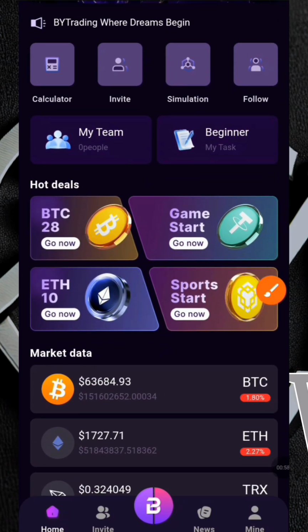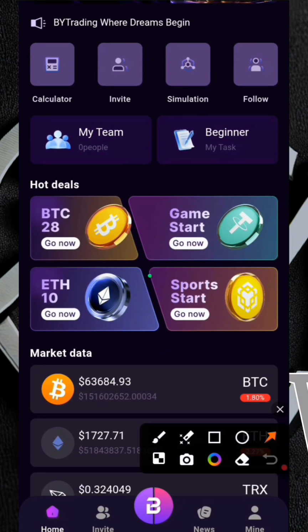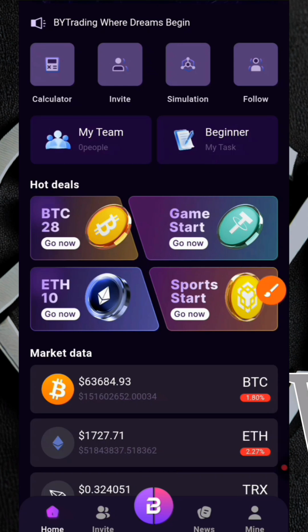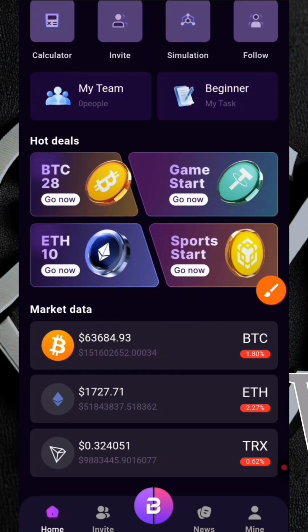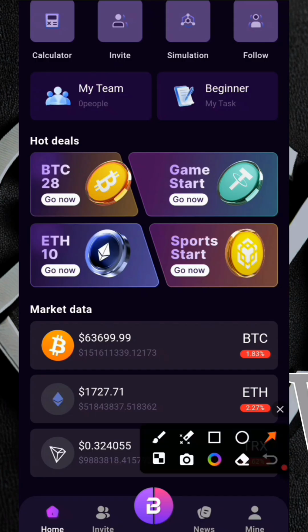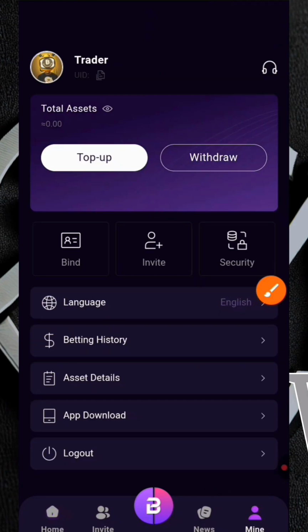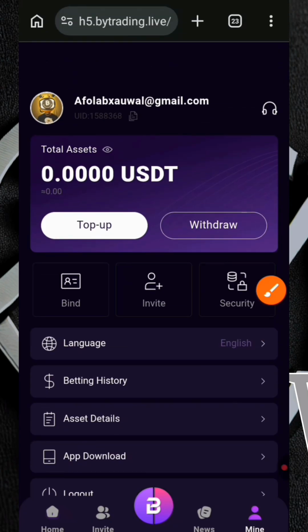You are brought to the home page where you can access various features. As you can see, we have BTC28 and then we have the game start. But I'm going to be focusing mostly on this BTC28 feature. Of course, scrolling down, you can see we still have various information. But this right here is the web page labeled as mine, where you can see your various information. Currently, as you can see, I have nothing in my account because I want to practice on my demo account before knowing whether to engage with real money or not. This is a total demo account that you can practice with.